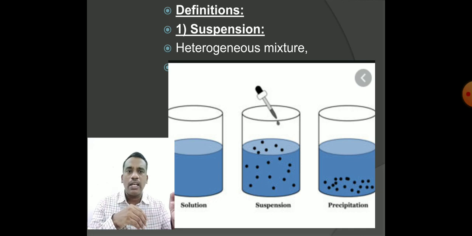But suspensions are the type of solutions in which the solute particles are left behind without settling, or without completely mixing in the solvent, because their particle size is much larger. And we know the third kind, called a precipitate, which settles at the bottom. Generally, these ores that we mix in water at first appear like a suspension. So we have the definition of what is meant by a suspension.